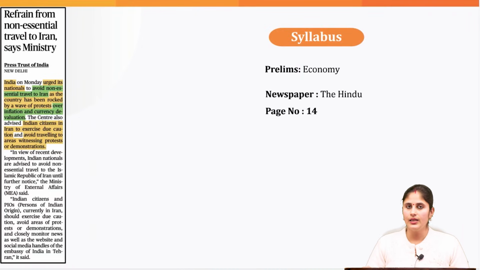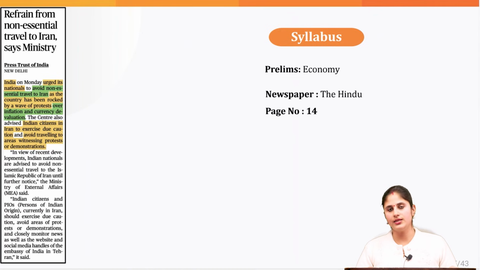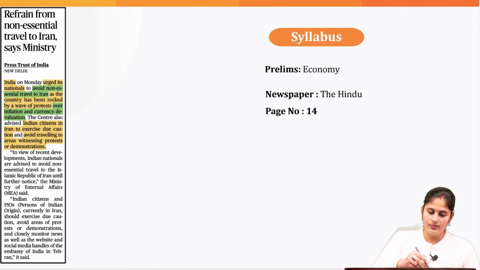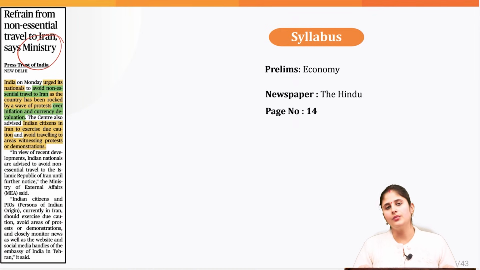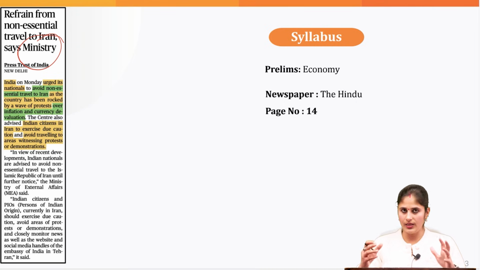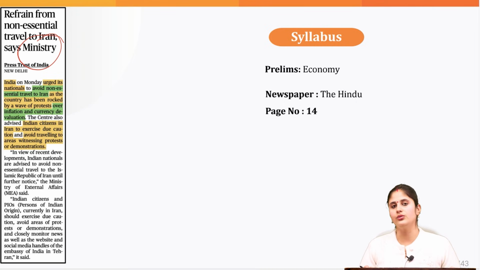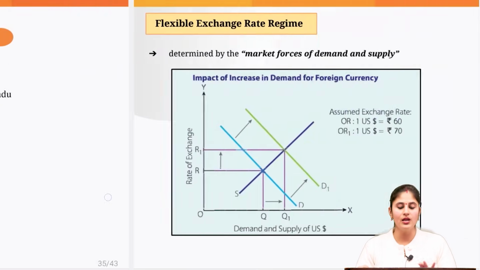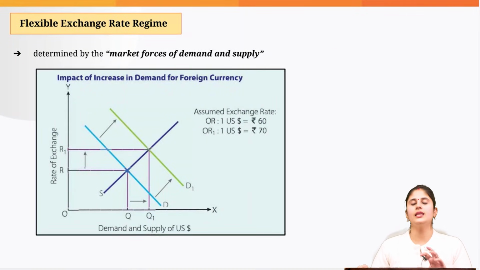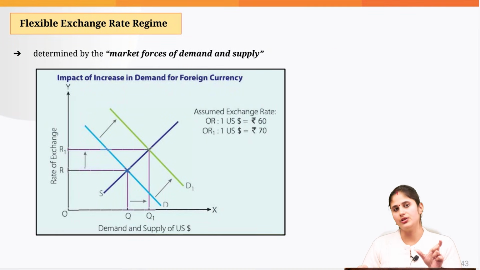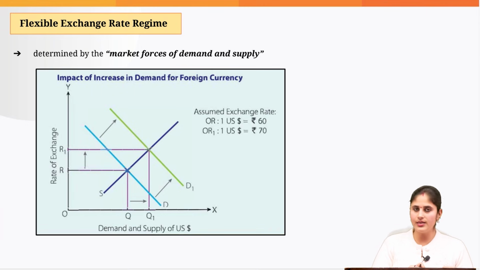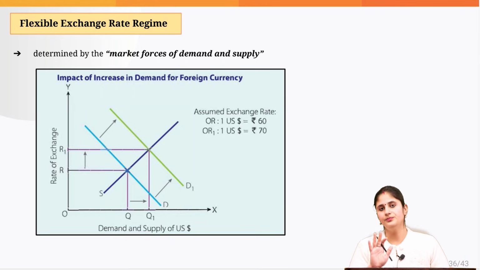Now, recently, keeping in mind the riots going on in the state of Iran, the Indian government has made a request to Indians that you refrain from traveling to Iran. This particular topic you can associate with the economy section of the prelim syllabus. Why? Because we are going to understand what this devaluation is, because that is the reason we are witnessing riots in Iran.